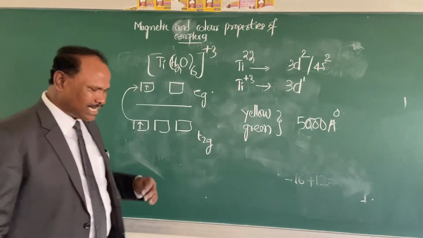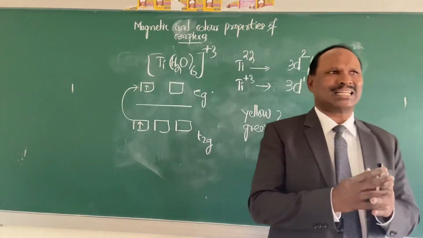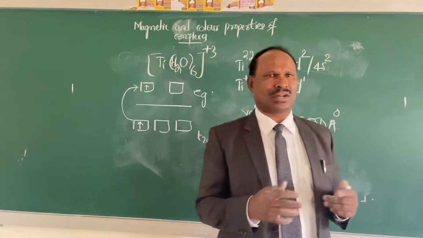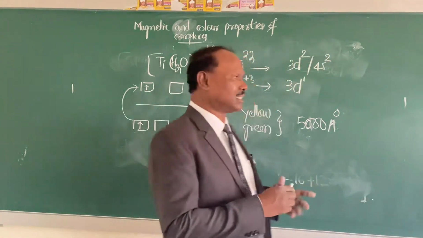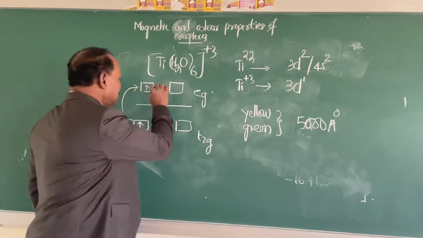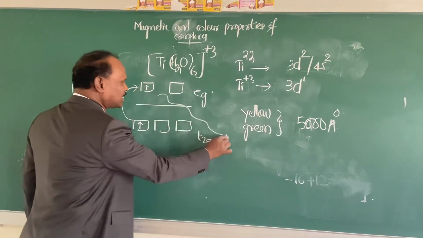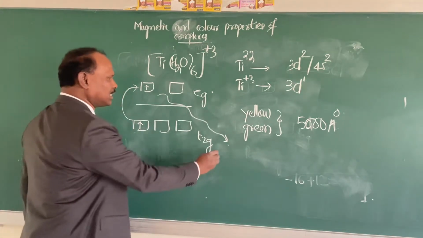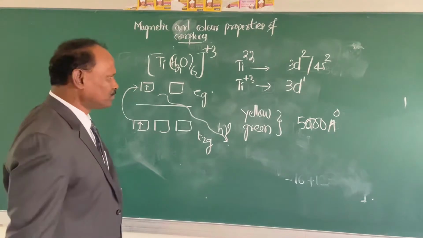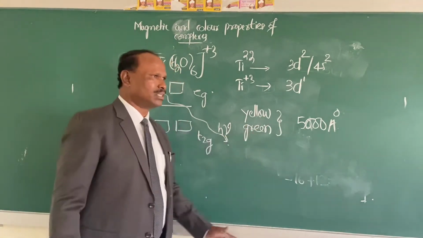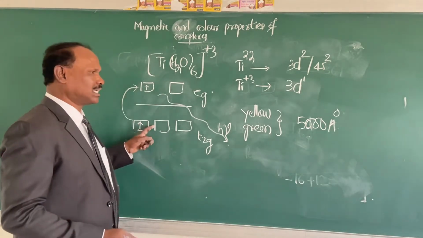Now this excited electron cannot stay there in the higher energy level for a longer time, and it tries to come down to the lower energy level by emitting a radiation of frequency h nu. So whatever radiation it has absorbed at 5000 Angstrom units, it emits once again while coming back to this ground state energy level.